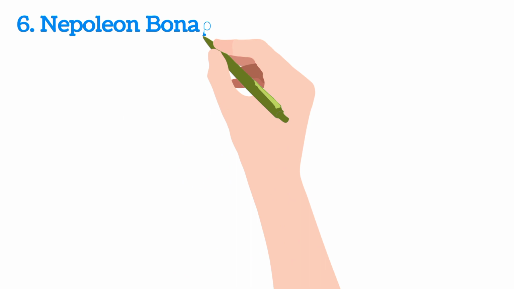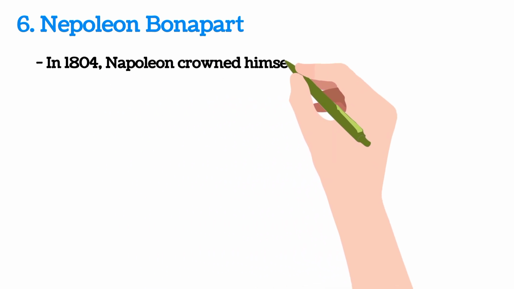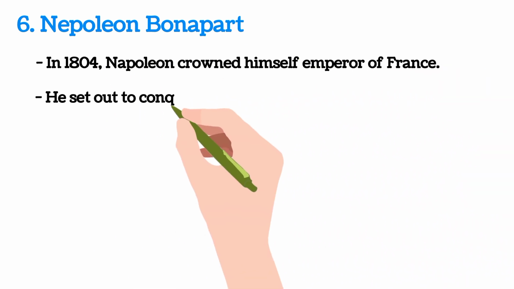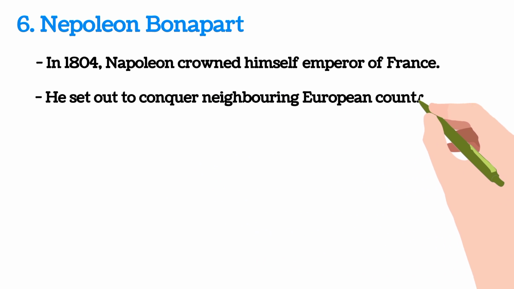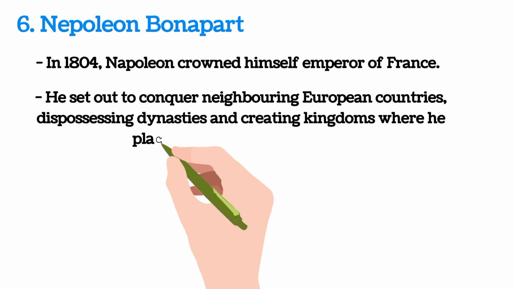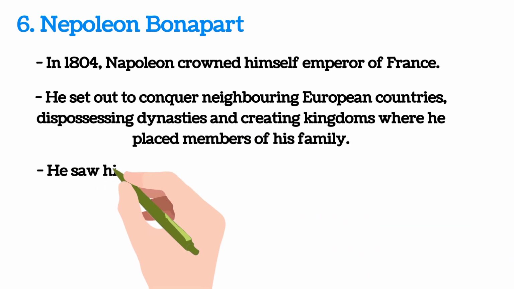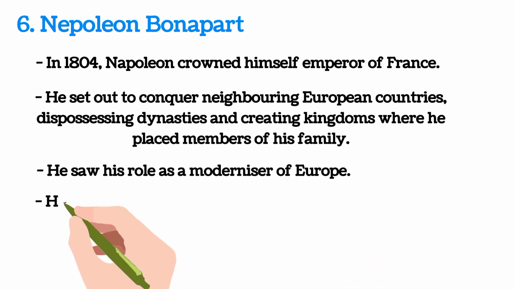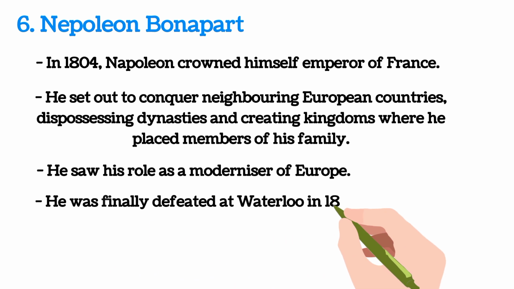Napoleon Bonaparte. In 1804, Napoleon crowned himself Emperor of France. He set out to conquer neighboring European countries, dispossessing dynasties and creating kingdoms where he placed members of his family. He saw his role as a modernizer of Europe. He was finally defeated at Waterloo in 1815.